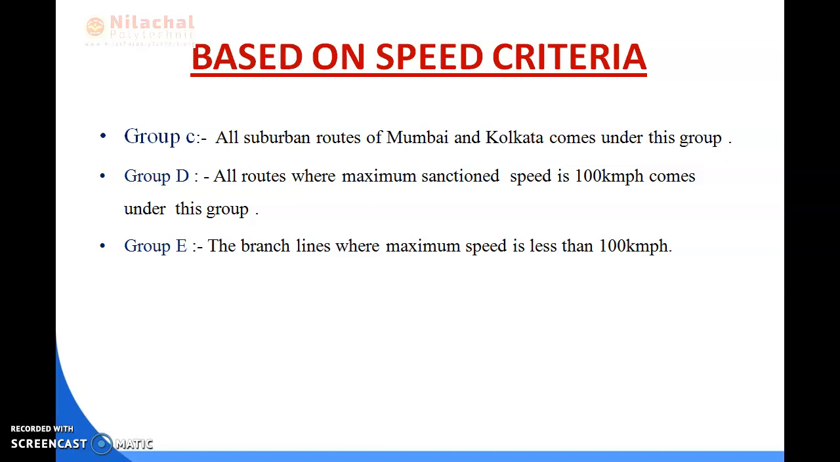So this is all about your chapter 1 introduction. In this chapter we discussed what is railway, what is the history of railway, what are the routes, what are the 5-year plans, and what are the advantages. We discussed all about this. So this completes your first chapter.